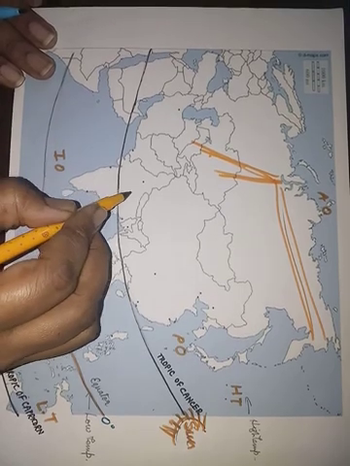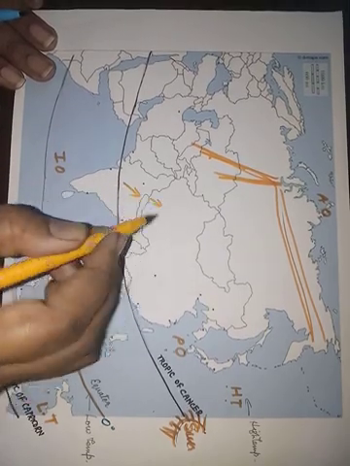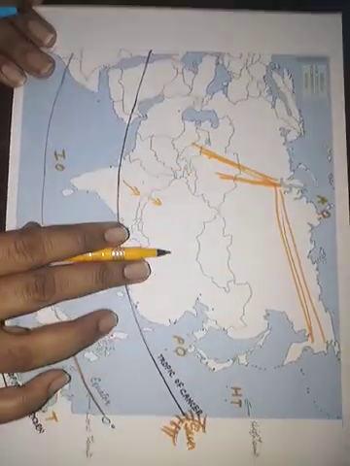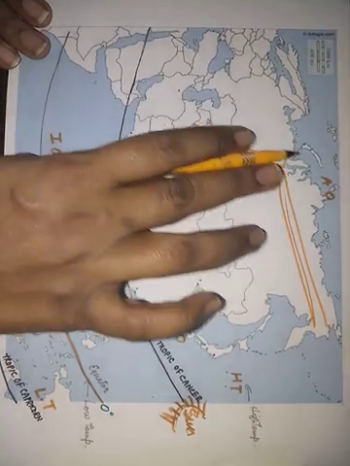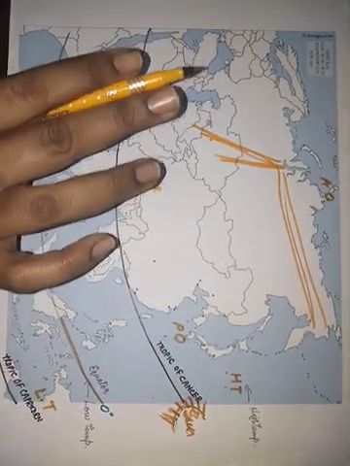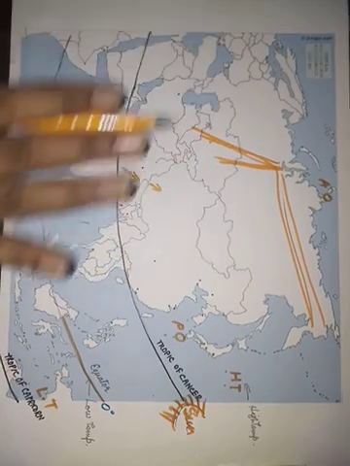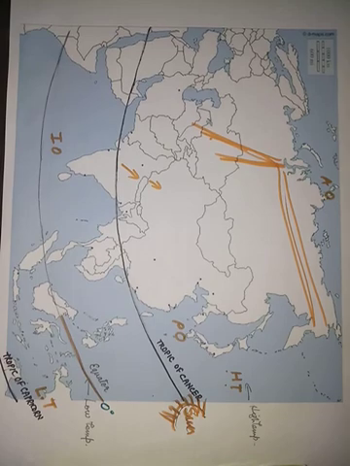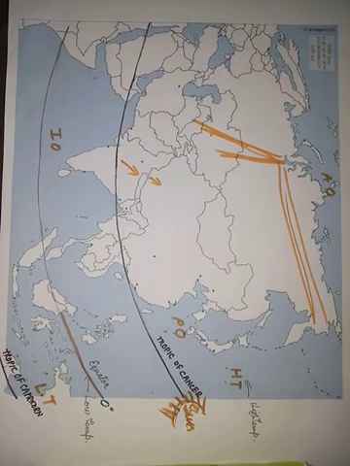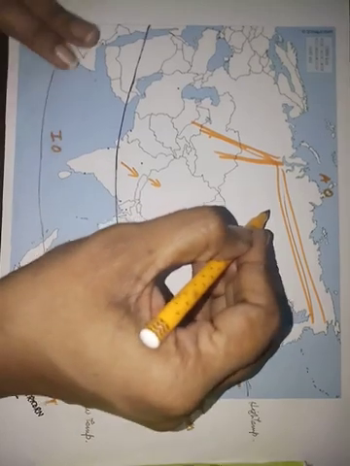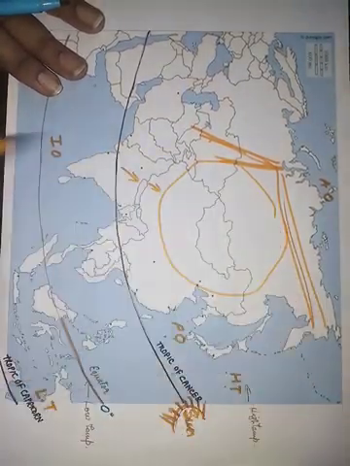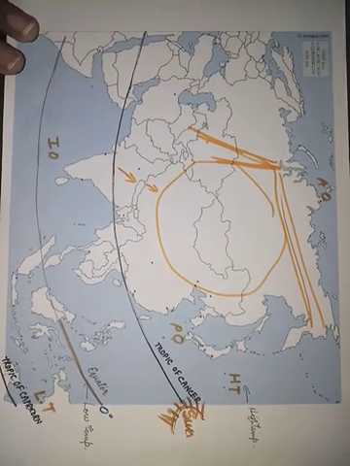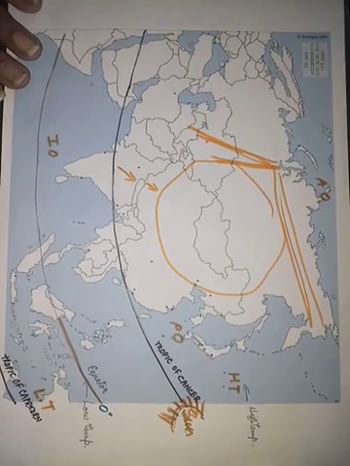Now as we move towards the inside of the land, this is all landlocked. What does this word mean? Landlocked means this area is joined with land on the other side, so there is no such way to the sea. This whole area will have a continental type of climate. Now what is continental type of climate?